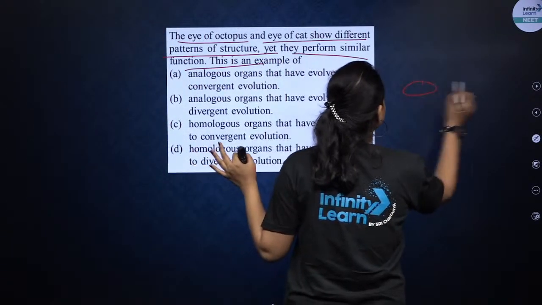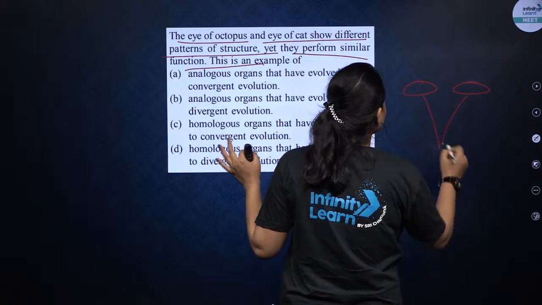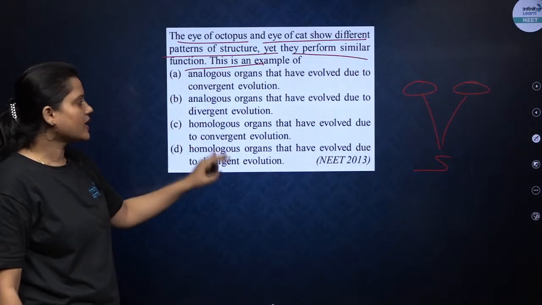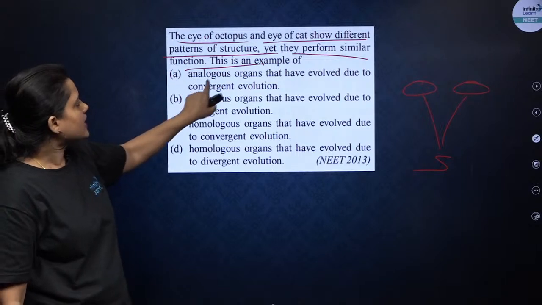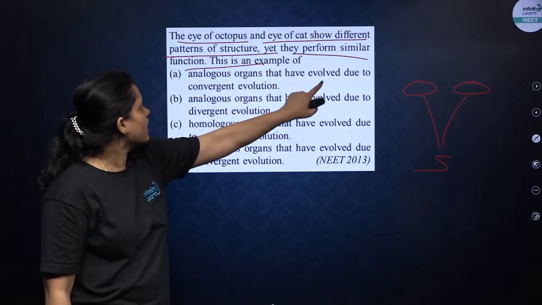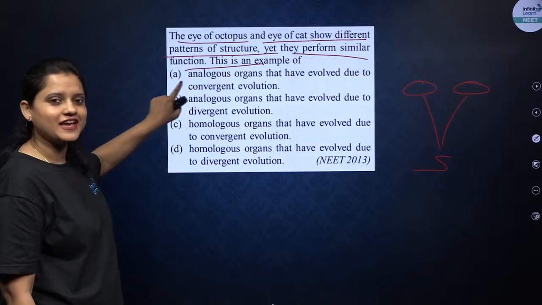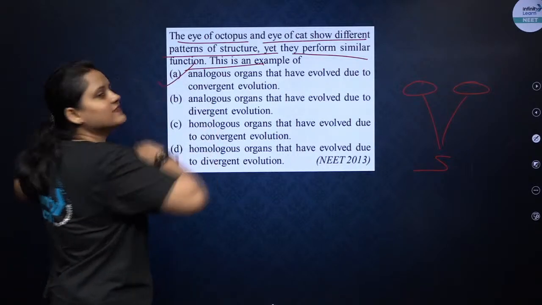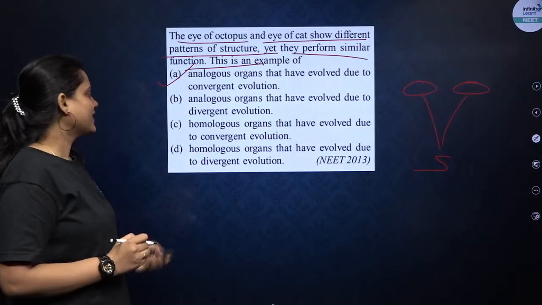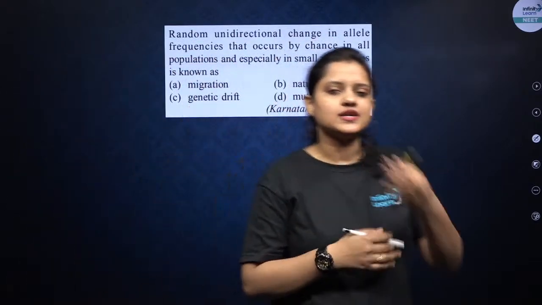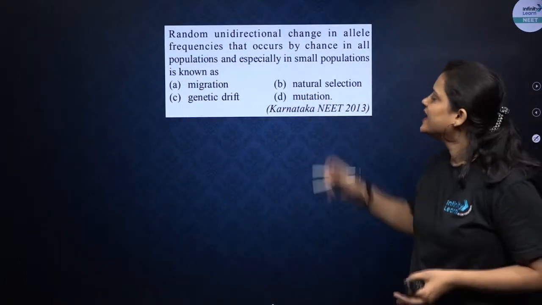So again, two different structures performing the similar function. They are known as analogous organs that have evolved due to convergent evolution. Correct option will be A. Very good, uncle. Fine. See how simple the questions are. Just you need to understand the concept, right?